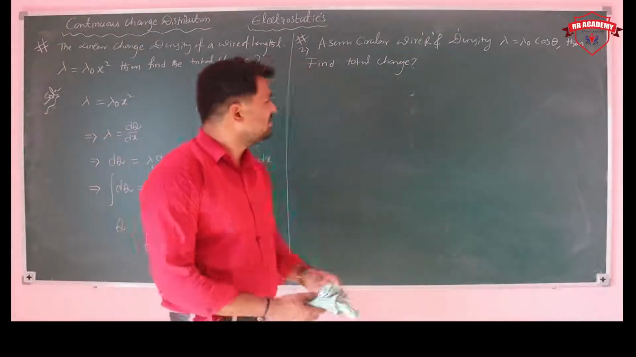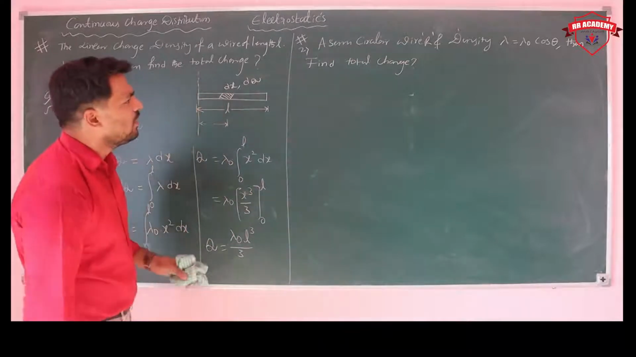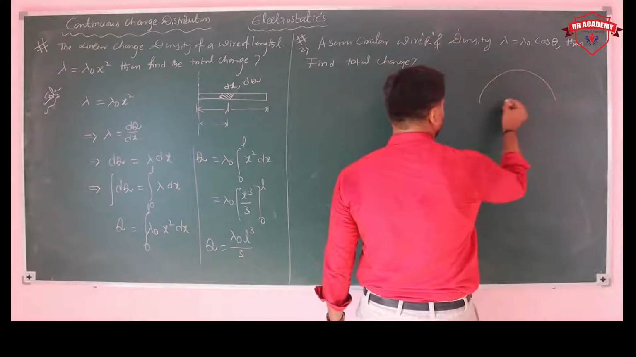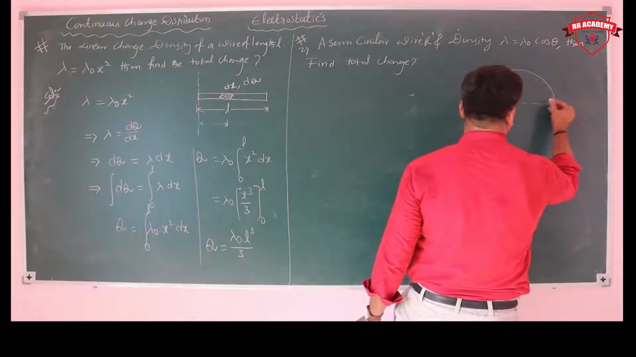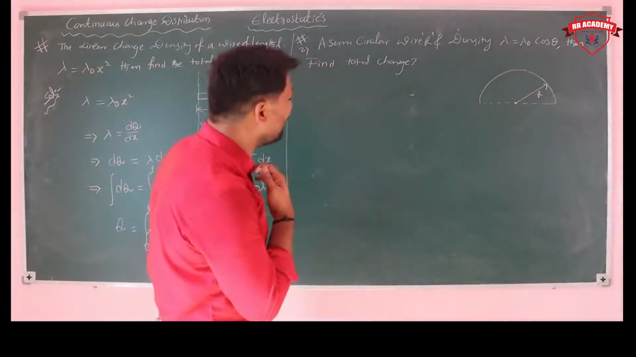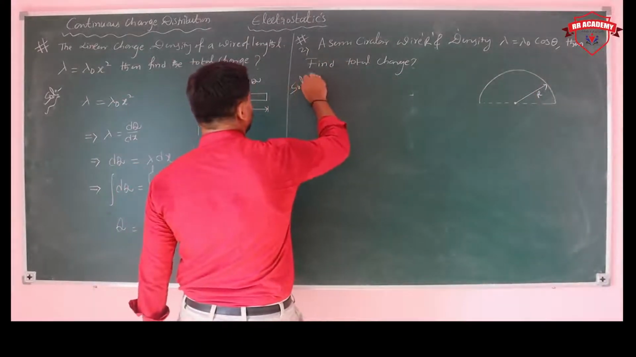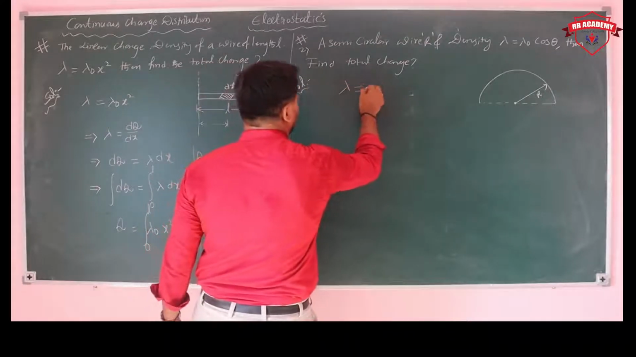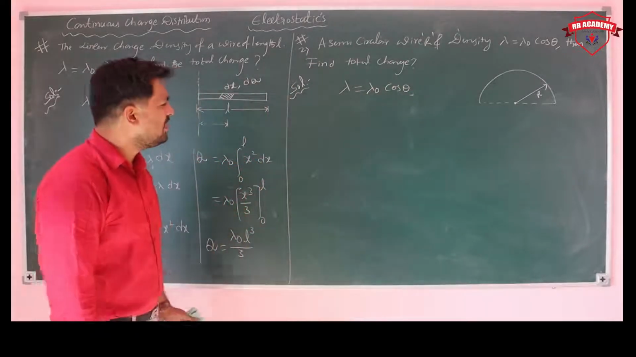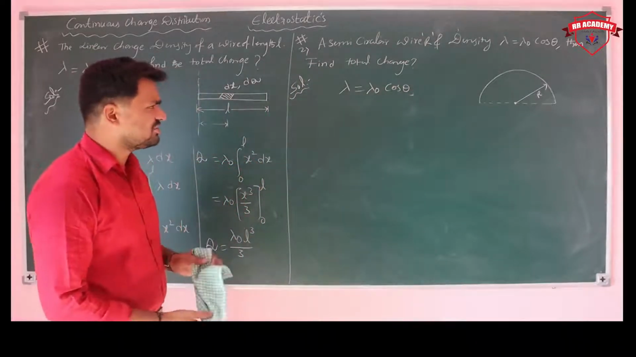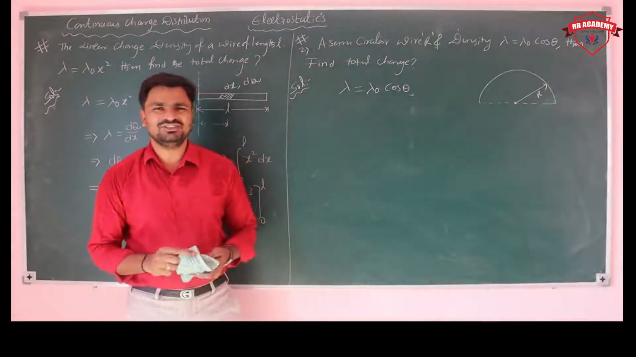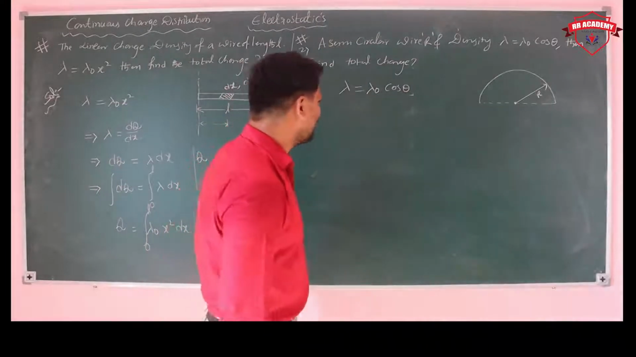And one more problem is there. A semicircular wire of radius r, which has the density lambda is equal to lambda naught cos theta. How much density is it having? Lambda is equal to lambda naught cos theta. Then find the total charge. So that is the question.